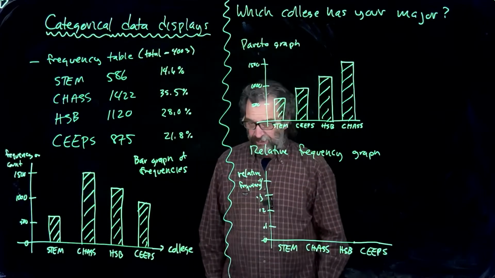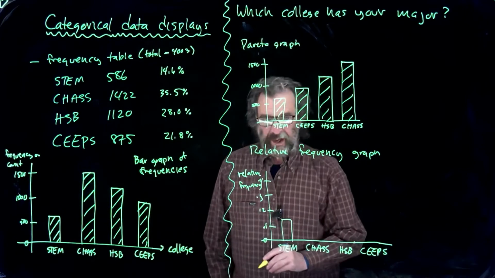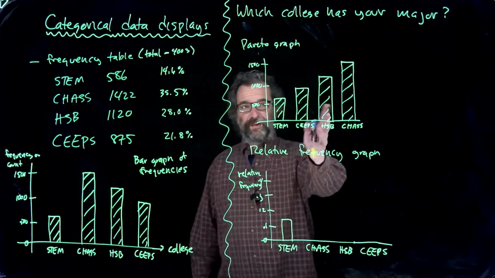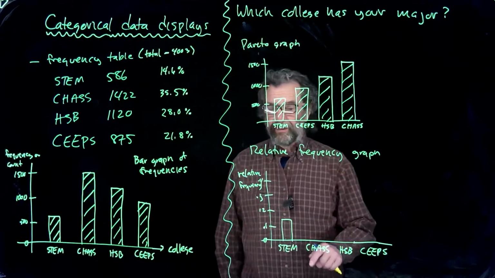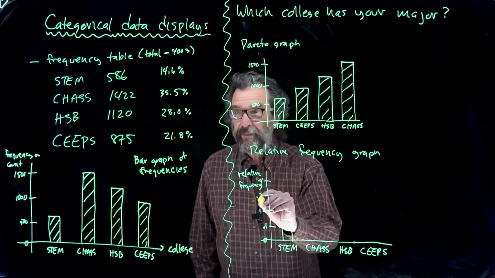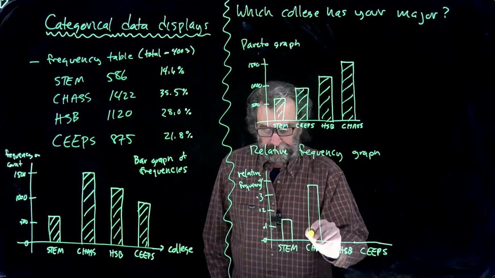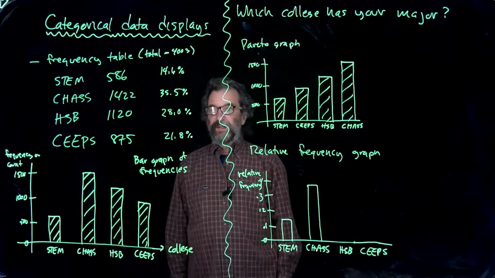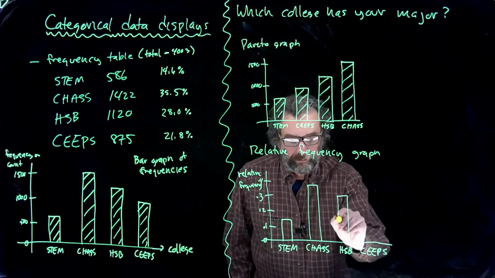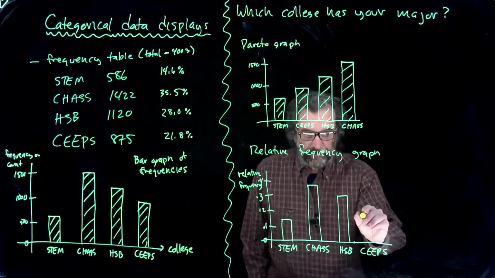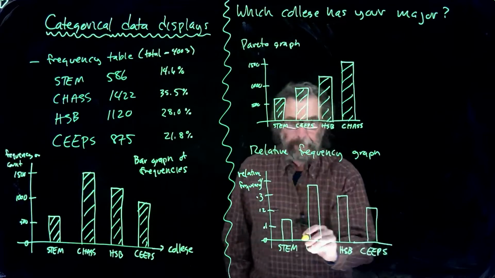STEM is 14.6. That might be here. All these graphs should look identical except for maybe the scale on the axis or the order of the bars. CHAS, 35.5, maybe like that. And then HSB 28. And KEEPS 21 and change. Okay.